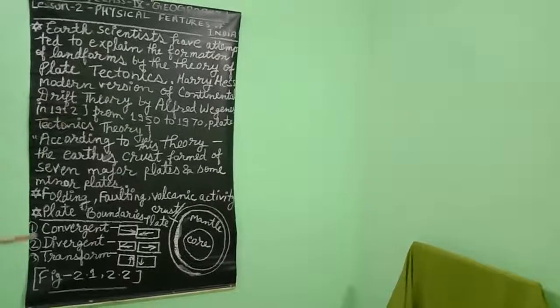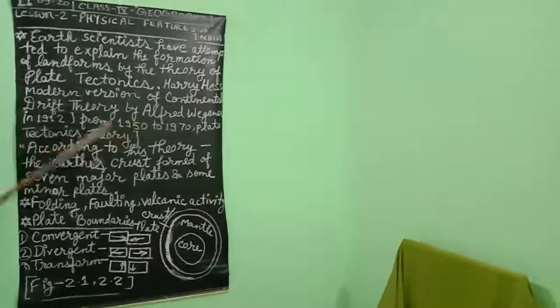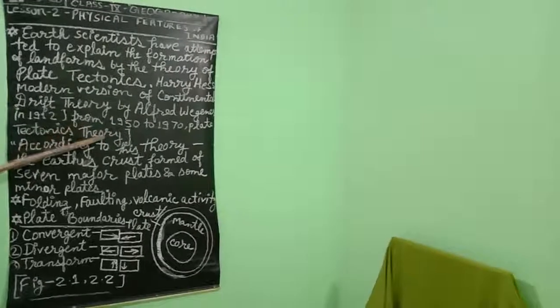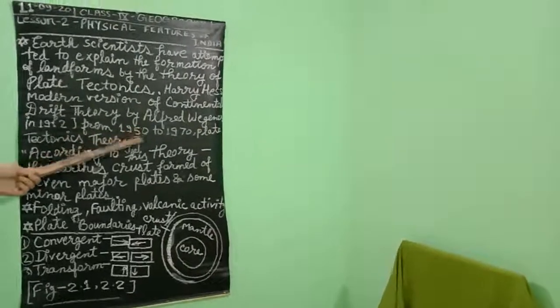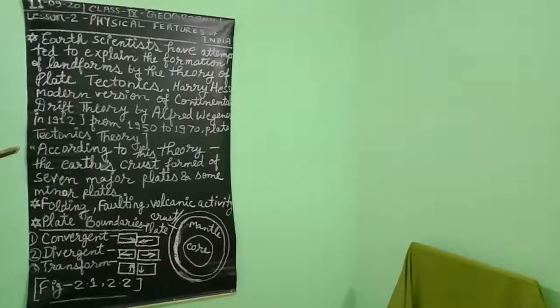In 1912. And from 1950 to 1970, this is the time and period of the plate tectonics theory.